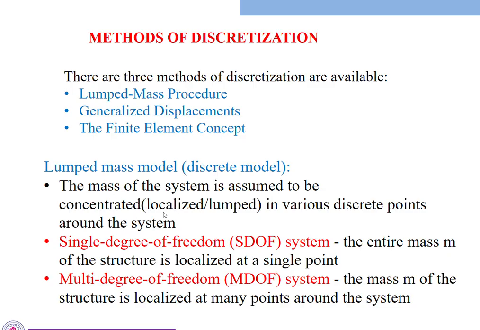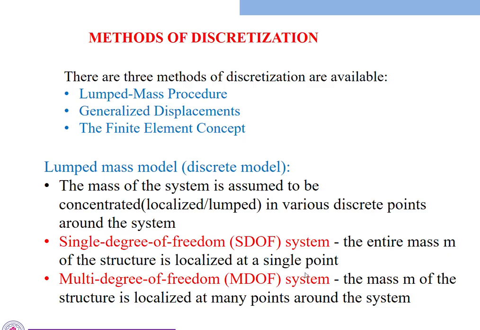We call this type of system the lumped mass system, and we can analyze it using a single degree of freedom system or a multi degree of freedom system.